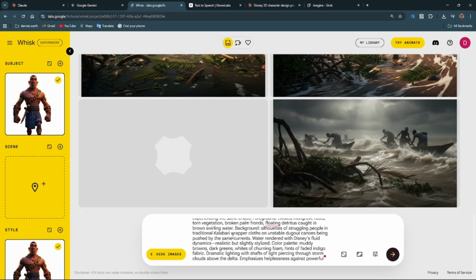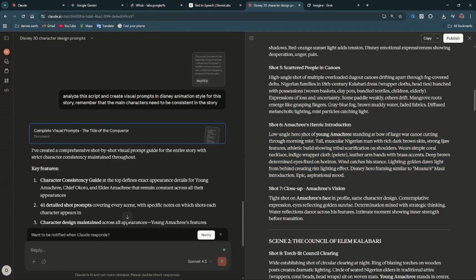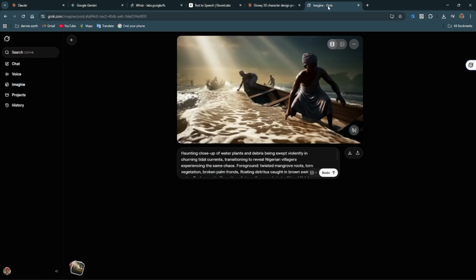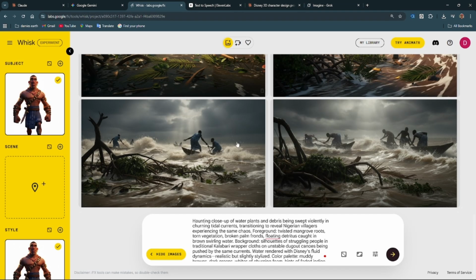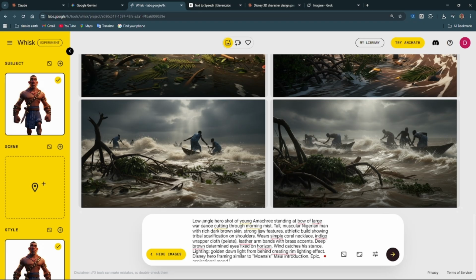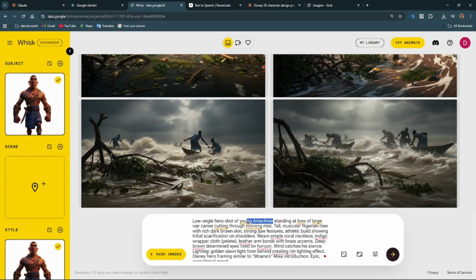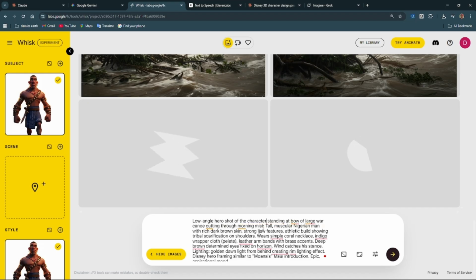If it doesn't work, hold on. I think I made a mistake. I think I copied the wrong one. I copied the wrong prompt. Sorry, guys. Let me go back to Wix to see. Oh, yes, now I copied the wrong one. Sorry, guys. So: low angle hero shot of the character standing at the bow of a large war canoe cutting through morning mist,